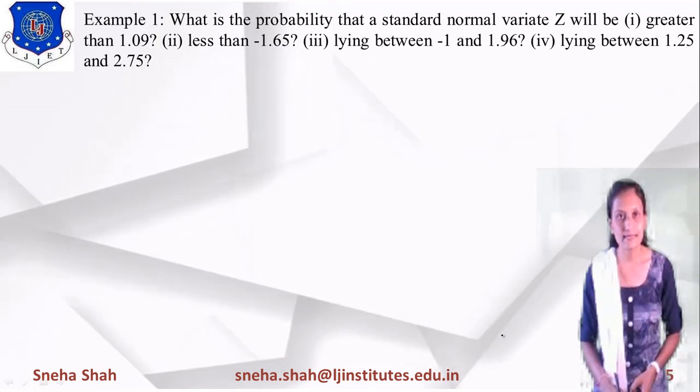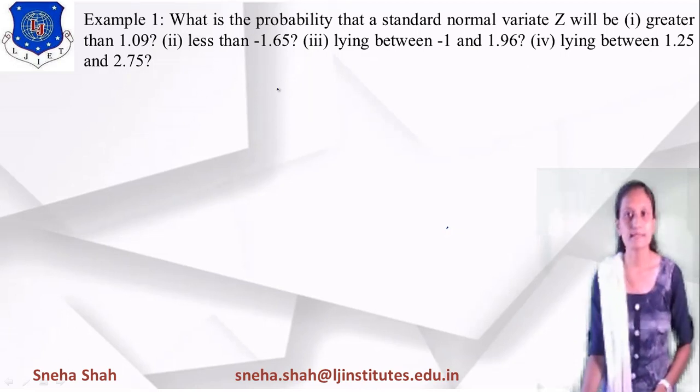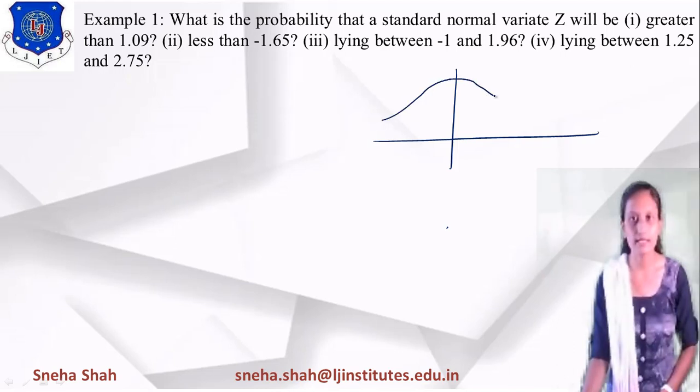To solve this example, we start by drawing the graph of this distribution. Suppose I am drawing the standard normal distribution, whose mean value is at 0. This one is probability of z, with respect to z, right?